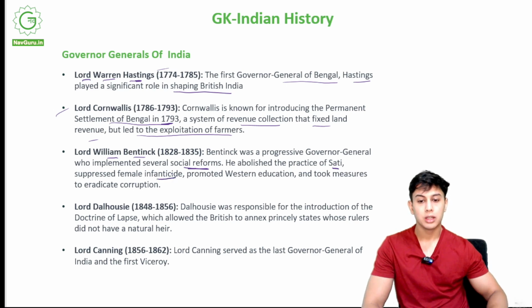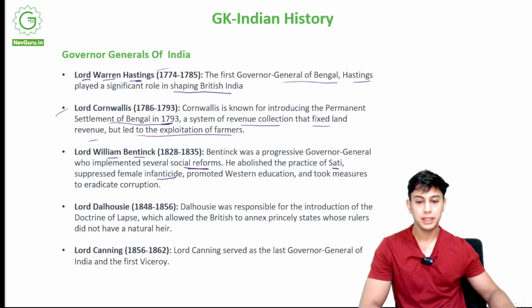So he suppressed infanticide. So the girl child was killed when she was an infant, and he abolished this practice. He promoted Western education. He brought education in India, Western education, and took measures to eradicate corruption. Right? Took measures to eradicate corruption.